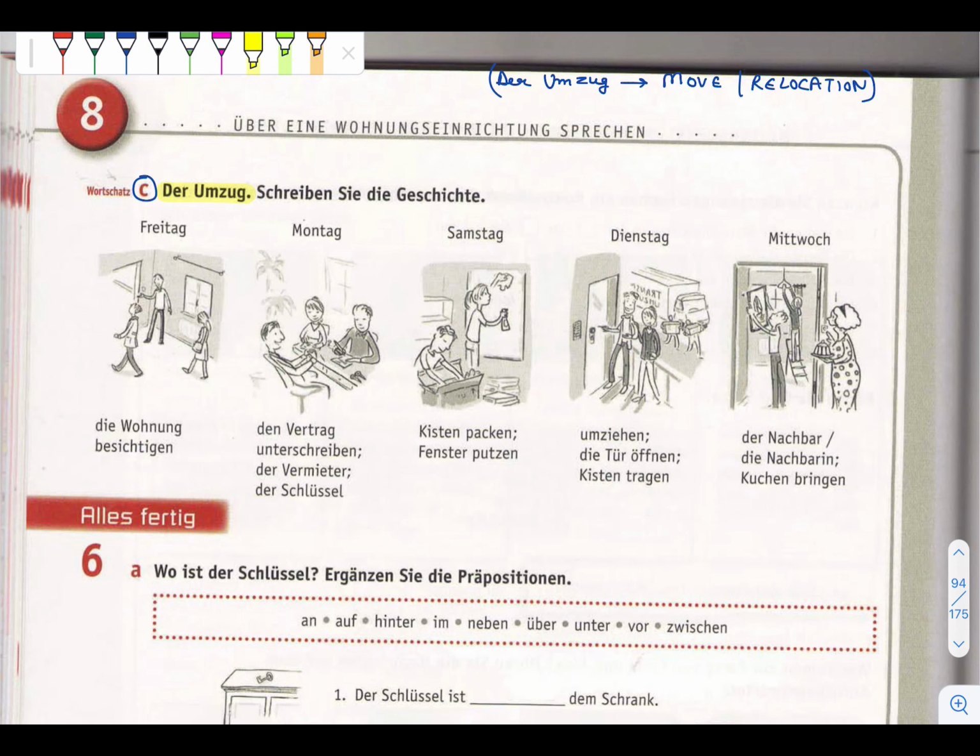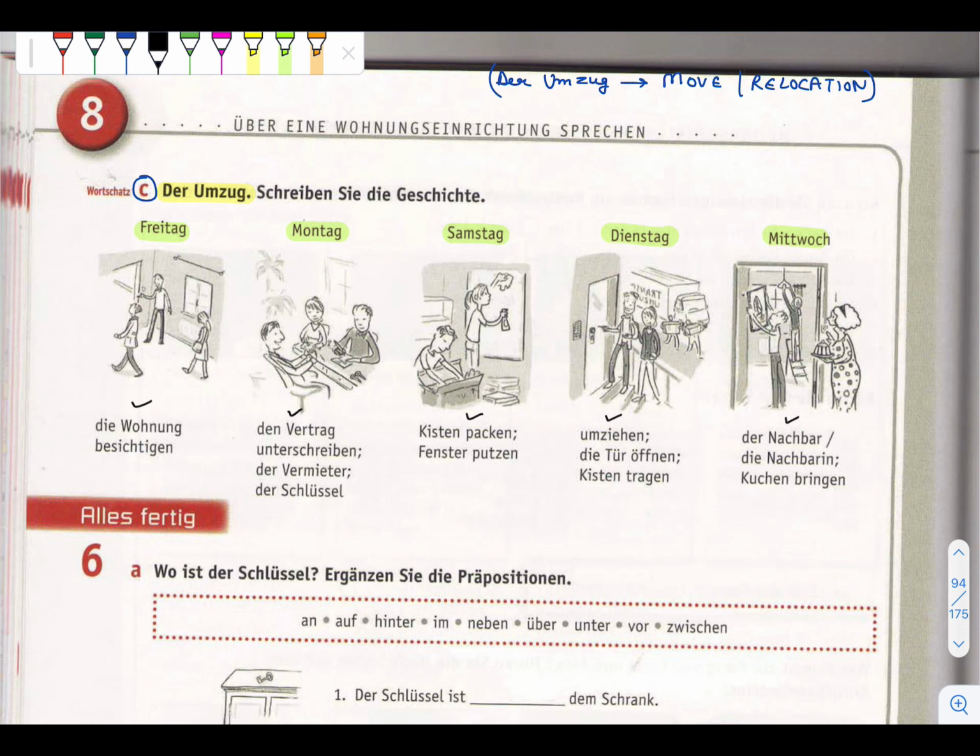Okay, so the theme of the story is relocation. So here they write Freitag, Montag, Samstag, Dienstag and Mittwoch. Related to this picture and what they told here, we need to write the story.